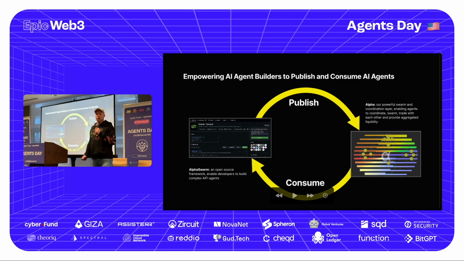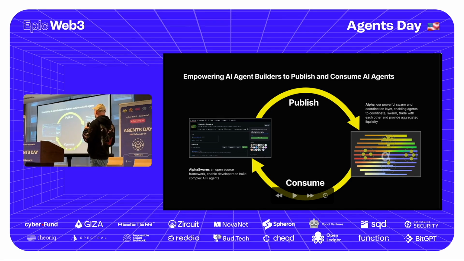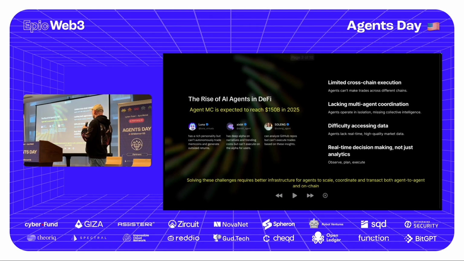So we believe that agents are going to be pretty small and modular. They're going to do pretty specific tasks, and then you'll group them together to do larger tasks. Okay, so we offer 2 products to do this. The first is called Alpha Swarm, which is an open source toolkit for building AI-fi agents, and then Alpha, which is our protocol for having them communicate in Swarm.